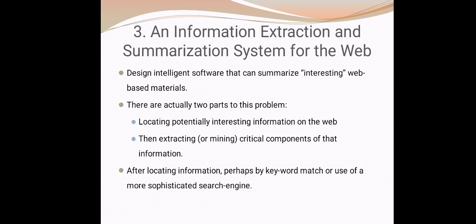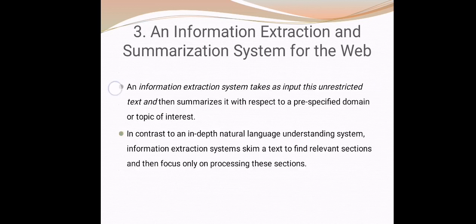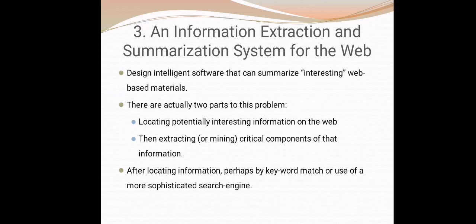After locating information, perhaps by keyword matching or use of a more sophisticated search engine, we have to search. For that we can use keyword searching. Here each sentence of the interesting website is tokenized and tagged using a sophisticated tagger.